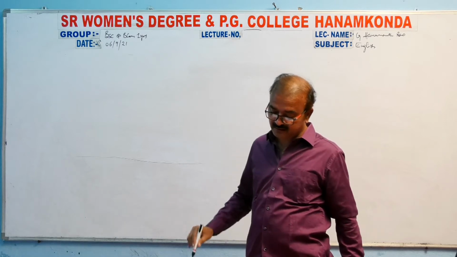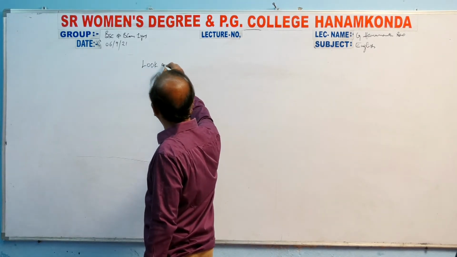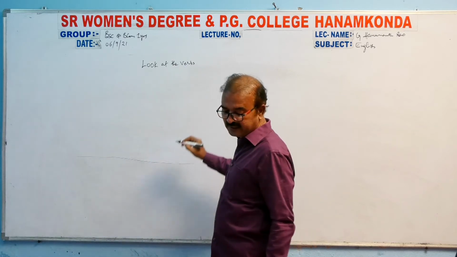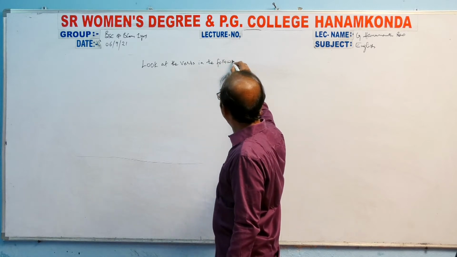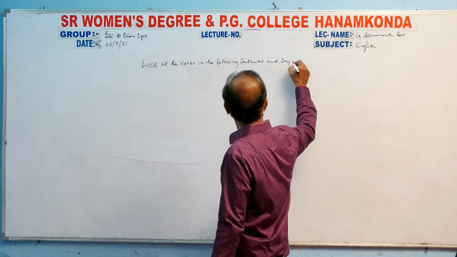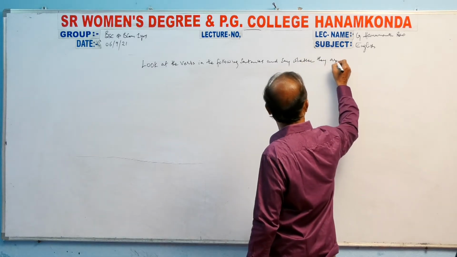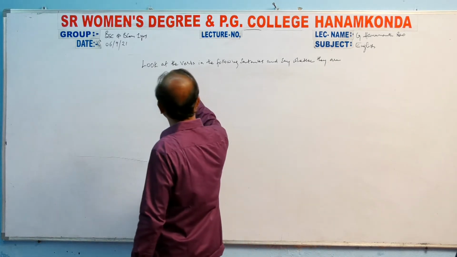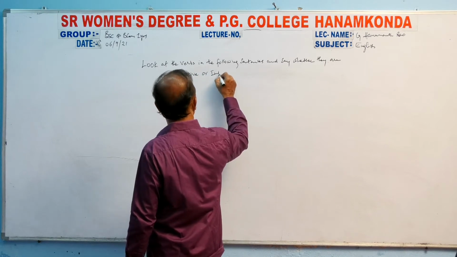It's given here like this. Look at the verbs in the following sentences and say whether they are transitive or intransitive.